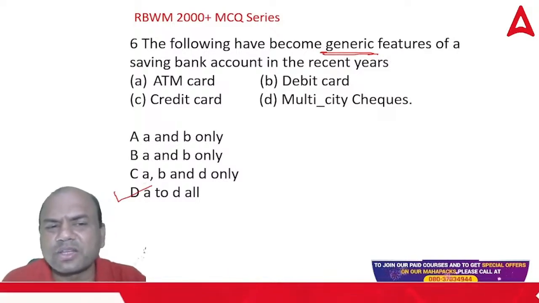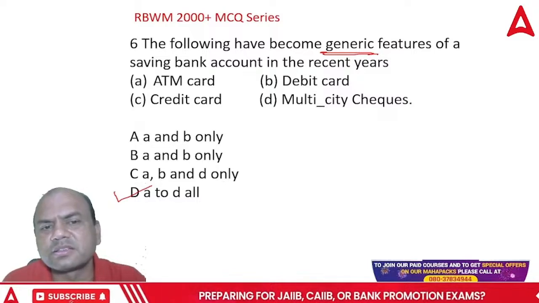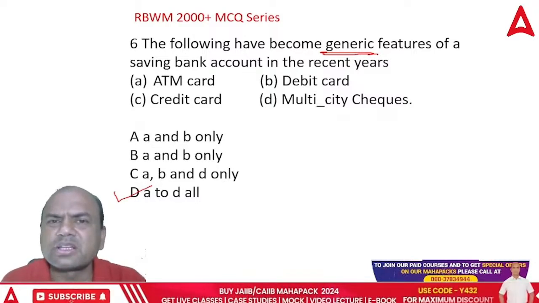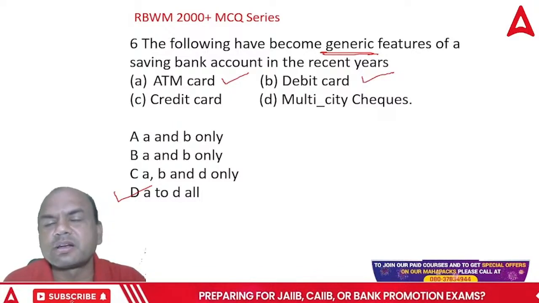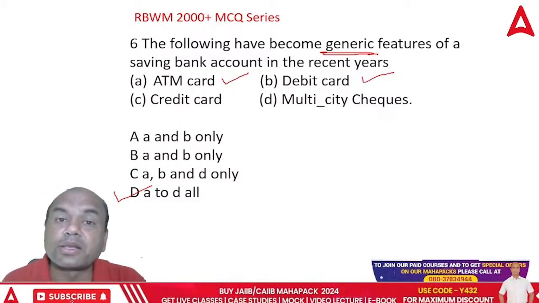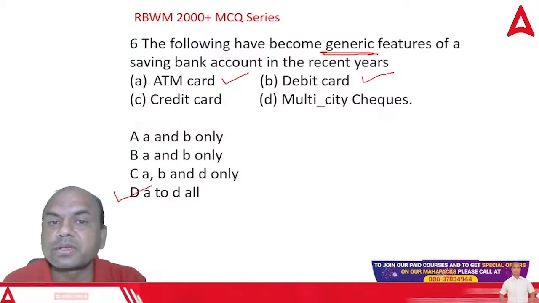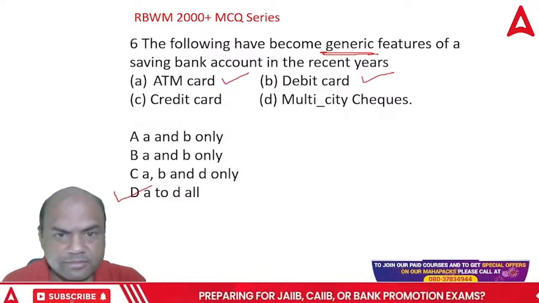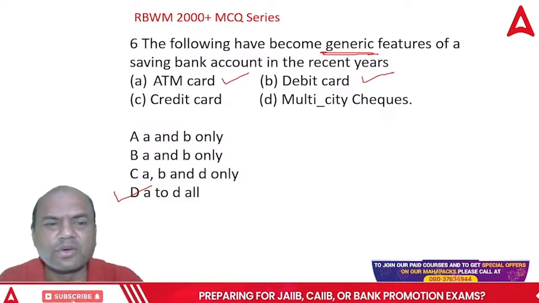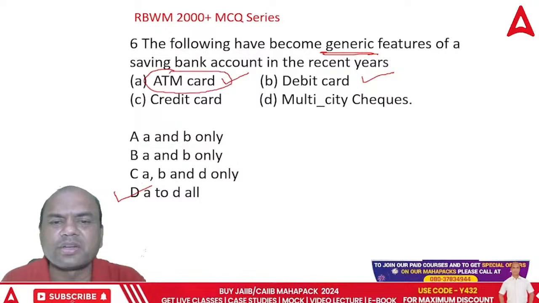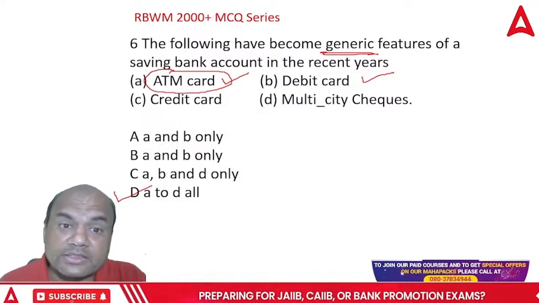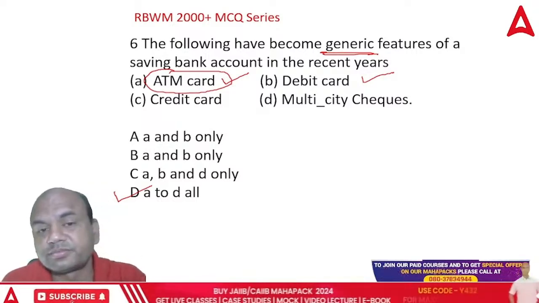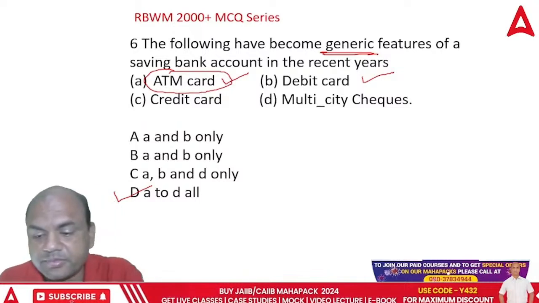Nowadays the ATM cards are gone actually. They are nowhere in the system now. Everywhere is debit card now. What is the difference between ATM and debit card? Debit card can be used for purchasing also online. ATM card can't be used for purchasing. It is just for withdrawal of cash. Okay, that's the difference. So that is gone now. No bank gives ATM card nowadays. Every bank gives debit card, isn't it? Got it clear? Are you getting this, everyone? Is it clear? So shall I move on? Yeah, chalo, move on. Next.